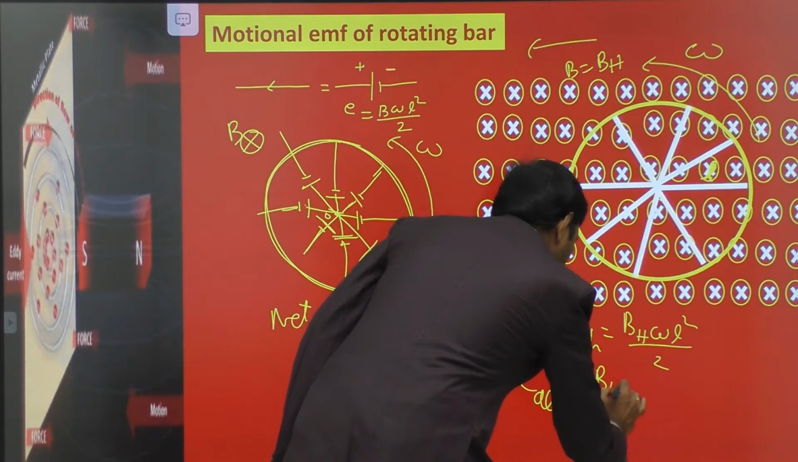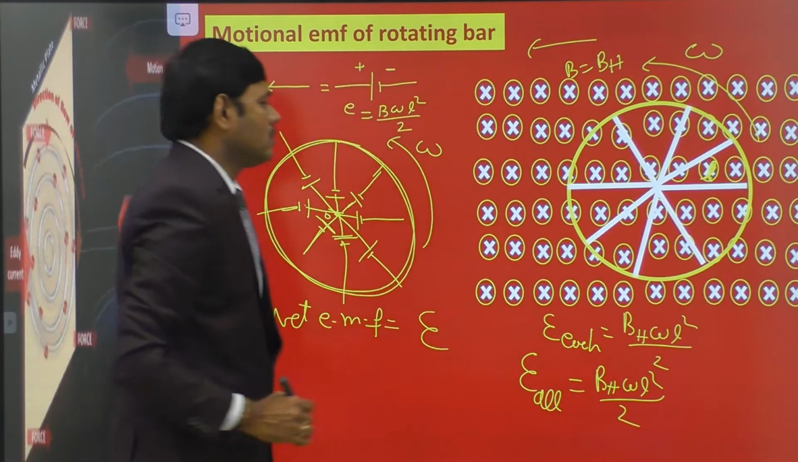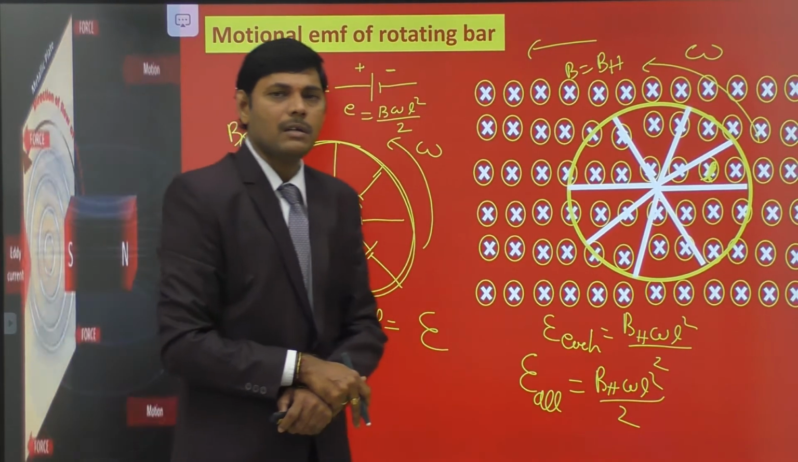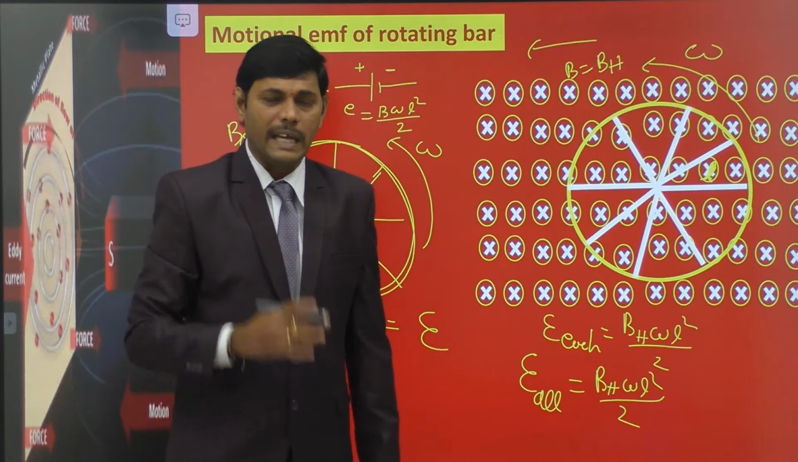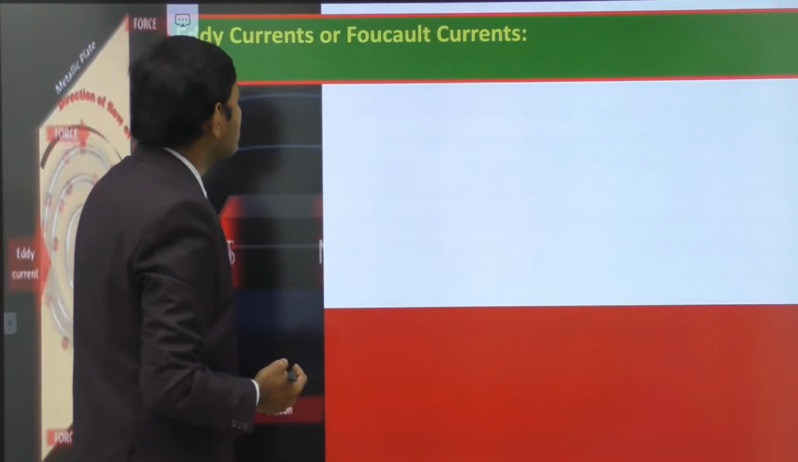It is also equal to BH omega L square divided by 2. Okay, this is one good application of motion EMF of rotating bar. And let us move on to the eddy currents. So here we go for the eddy currents.